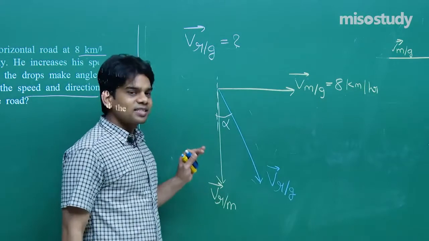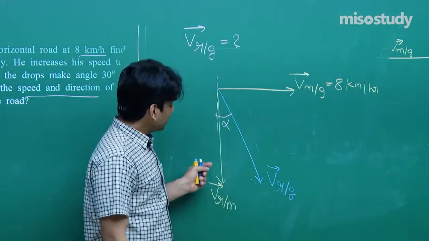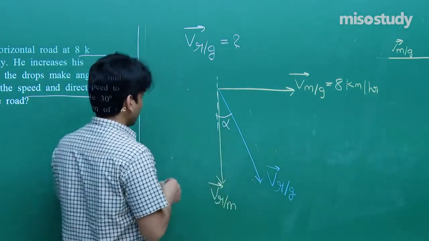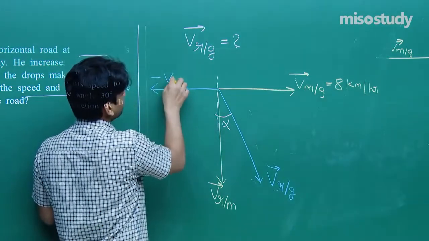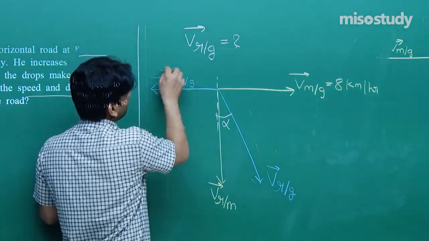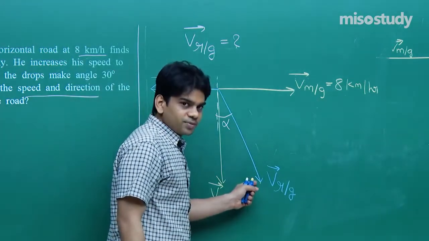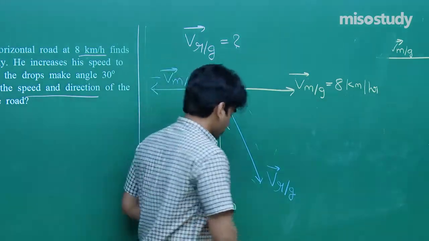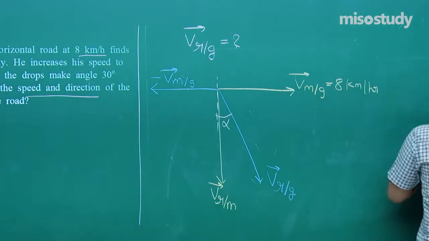Just now we discussed such pattern of question. You can easily make out from here, you can easily frame the question. This is the resultant of this and negative of this. So if I make negative of this, I should draw a vector showing that this is minus of velocity of man with respect to ground. So see here, its horizontal component should be equal to this. So we can write the first equation. I hope that you are getting each term as I verbally speak it.